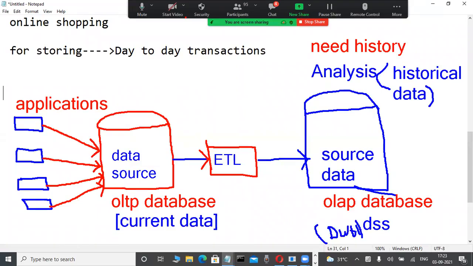Suppose some people are learning courses like Informatica, DataStage, and Talend. Some are learning reporting tools like BOS, OBI, Tableau, and QlikView. What is that? ETL and data warehousing technology. Moving data from OLTP to OLAP databases is done using ETL tools, and many ETL tools are available.